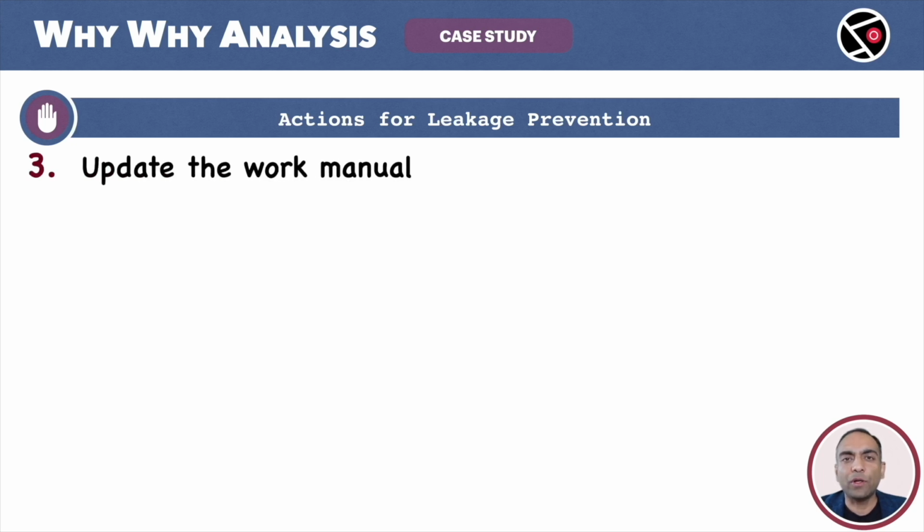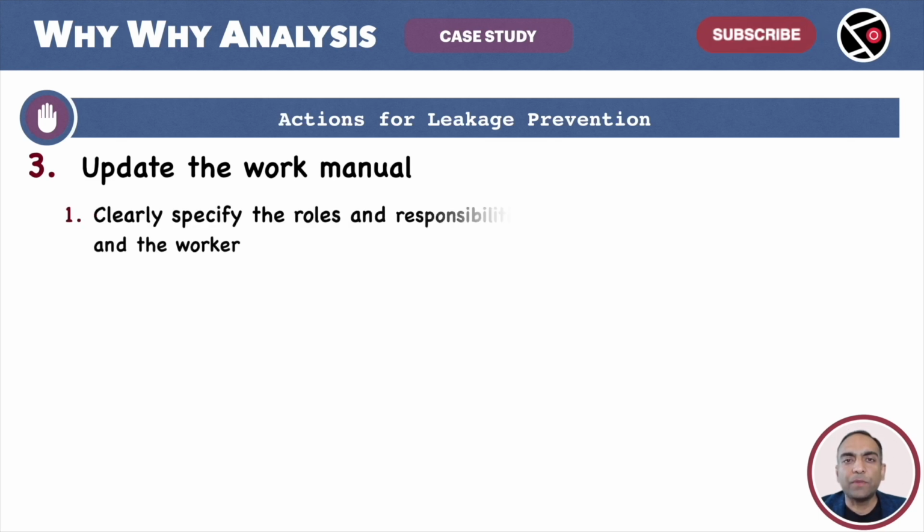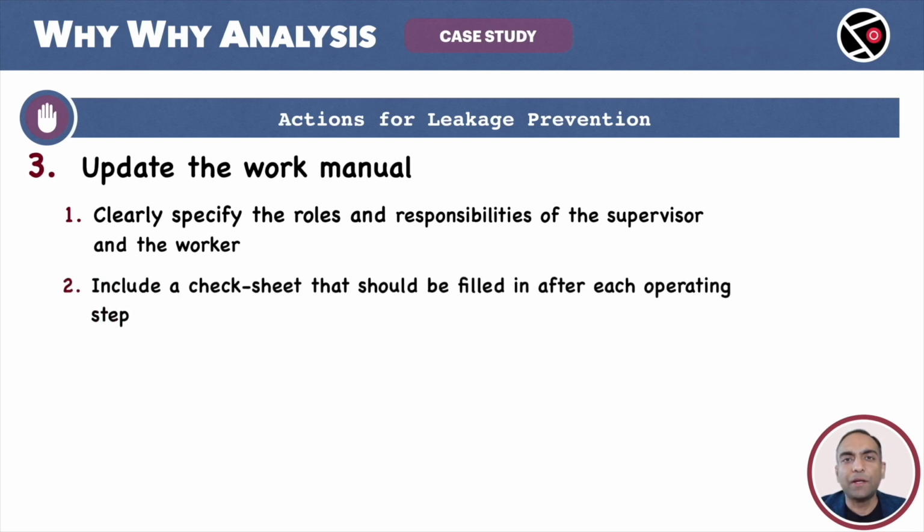There were two people involved in the operation, a supervisor and the worker. There was a lack of clarity on the roles and the responsibilities. This was one of the root causes. So, the first update to the manual is clearly specify the roles and responsibilities of the worker and the supervisor. Next, JESCO added a check sheet to the manual. After each step, the check sheet has to be updated. The idea is to ensure that the workers follow the work manual.